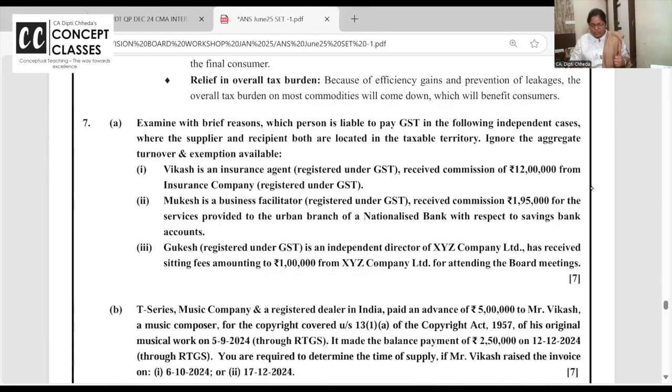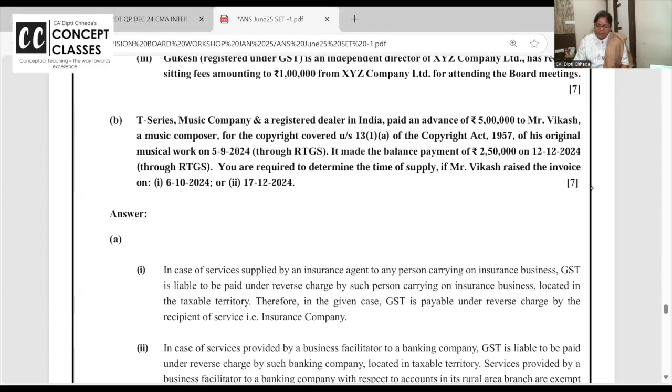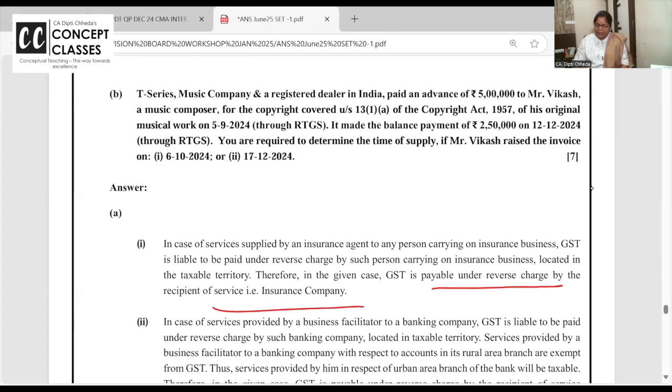Chalo. Seventh question is always for GST. Examine with reason if the person is liable for GST where the supplier and recipient are both located in taxable territory. Vikas is an insurance agent registered under GST, received commission of 12 lakh from an insurance company. Agent is giving service to the company. Company will pay the tax under RCM basis.